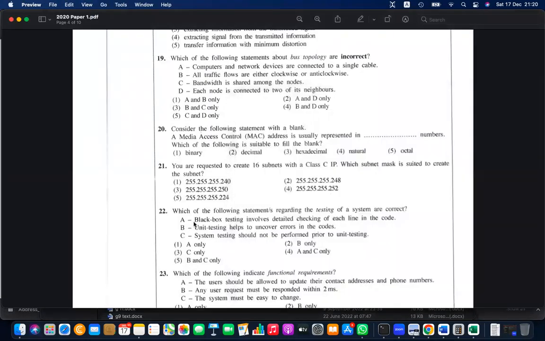ARP is address resolution protocol, basically converting your IP address to the physical address. What is happening there? When a new computer joins, it only has the physical address. It will broadcast a message to everyone saying, hey, I joined, I need a logical address or IP address to join. If there is a DHCP, dynamic host configuration protocol, server in your network, that server replies, hey, keep this address.